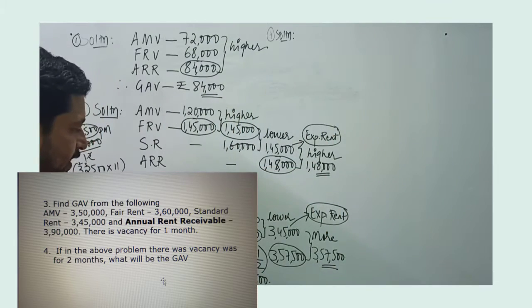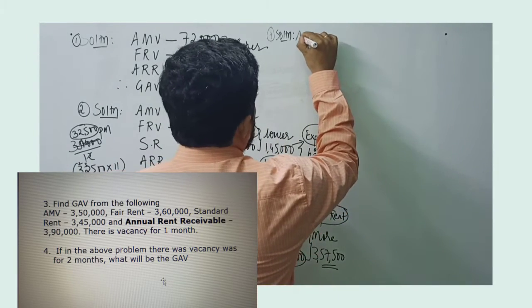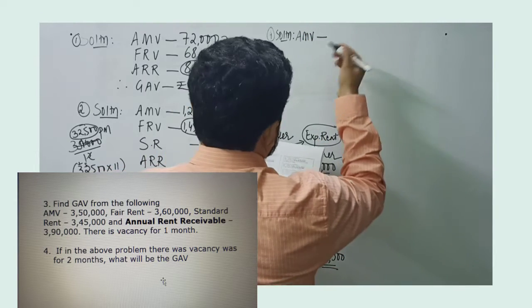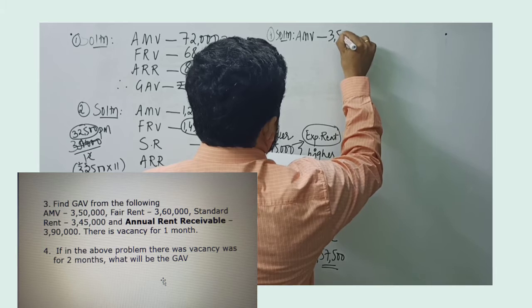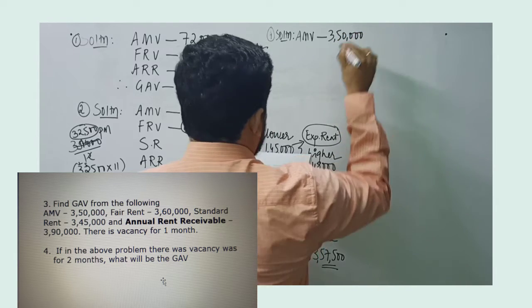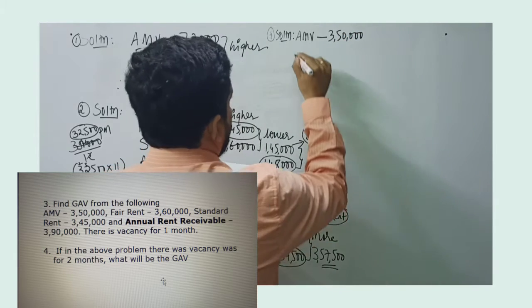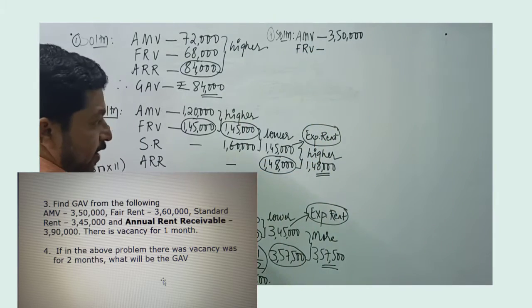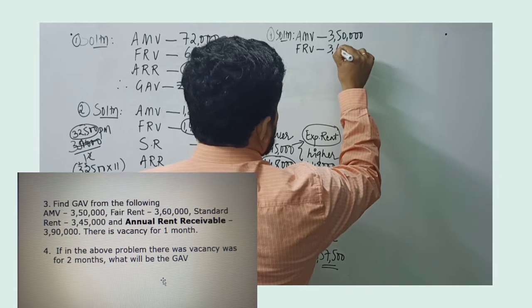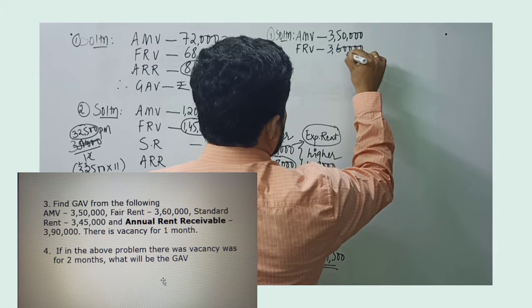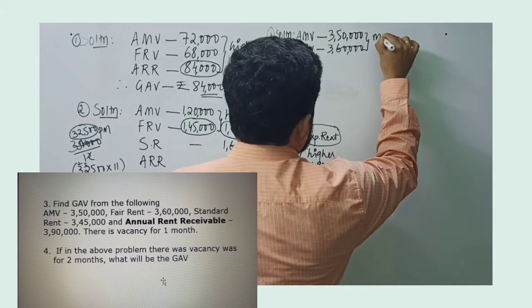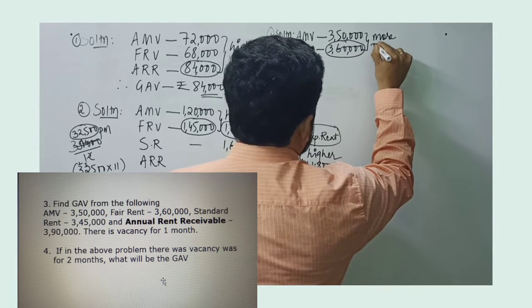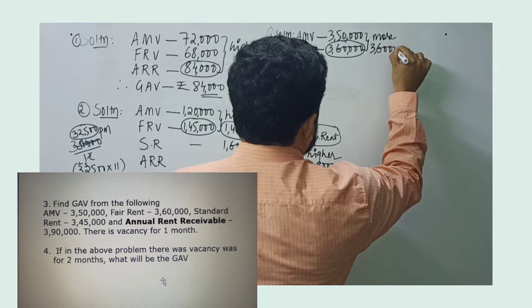As usual, the basic numbers are the same. We have the annual municipal value as given in problem number 3, which is the same for problem number 4. It is 3,50,000. That is compared with fair rental value, which is 3,60,000. So as usual, in the first step, we take among the two whichever is more, and we see 3,60,000 is more. So I record 3,60,000.